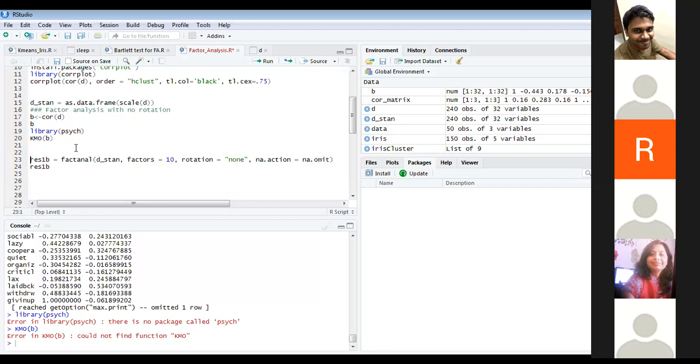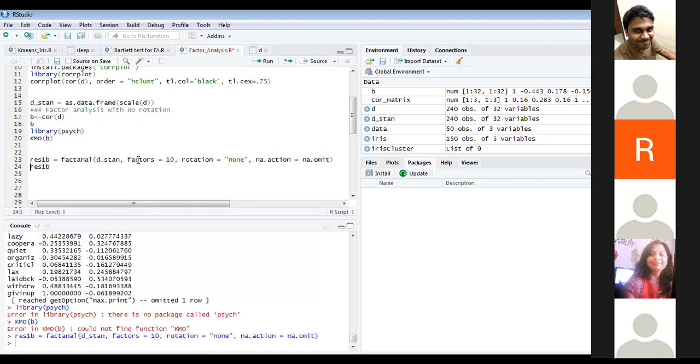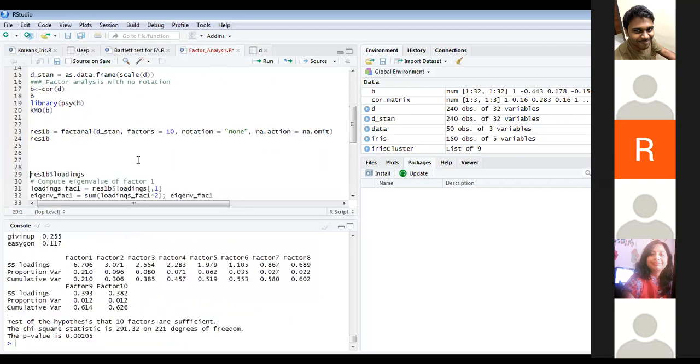I am using the import fact anal. I'm using the data frame dstand, and I'm saying I need 10 factors, and there's no rotation. So I'm not saying you have to use Varimax or any other method, I'm just saying it's none. My action for NA values is omit. If I have NA values, I'm just going to omit them. That's my code, and let me print my model.